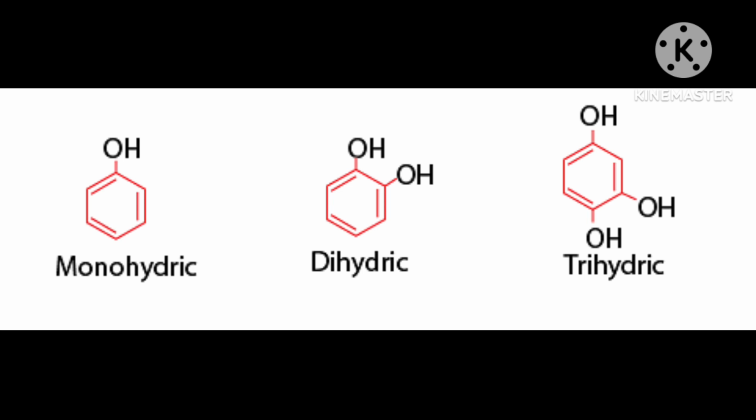These alcohols contain an OH group bonded to a carbon-carbon double bond, that is, to a vinylic carbon or to an aryl carbon.